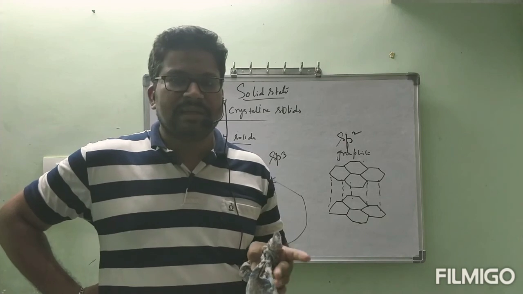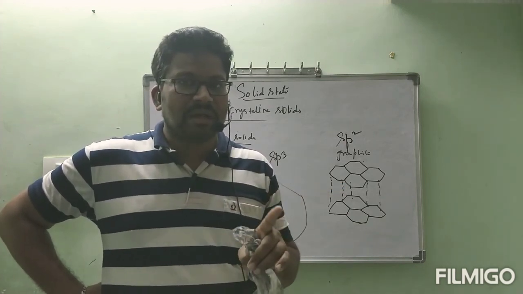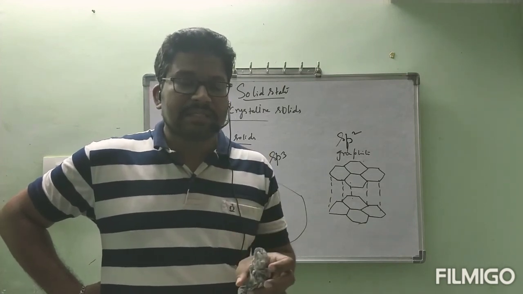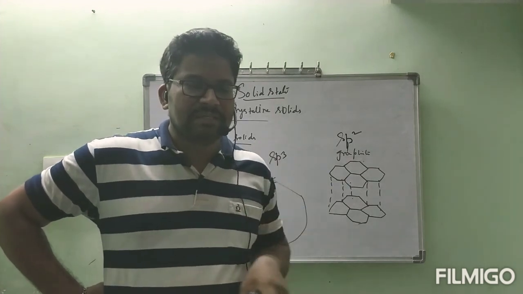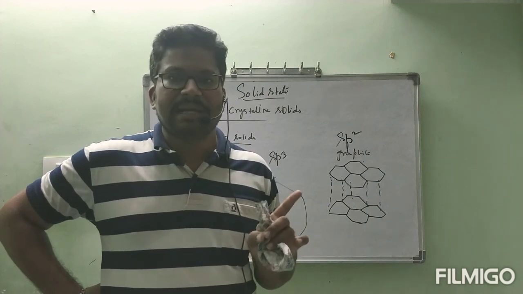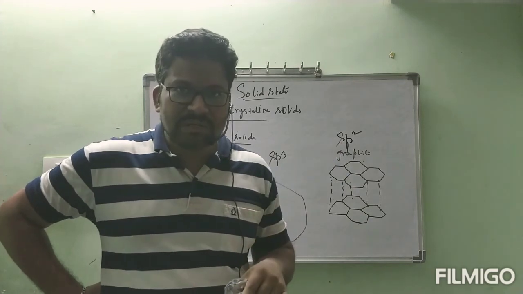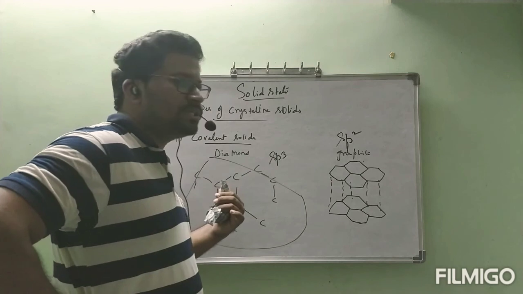In metallic solids, between one metal atom and another metal atom, because of free electrons, opposite spin of free electrons, there is attraction. That type of attraction is called a metallic bond, and because of that, they are present in a particular arrangement. They are present with metallic bonds, those are called metals. Metals are in solid state only.